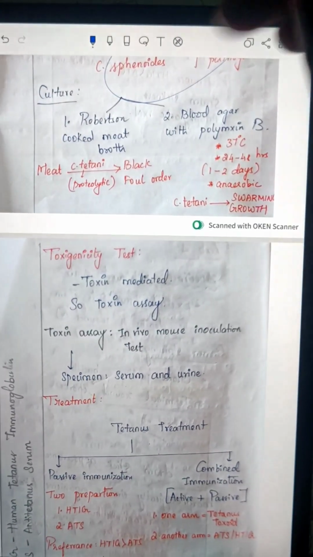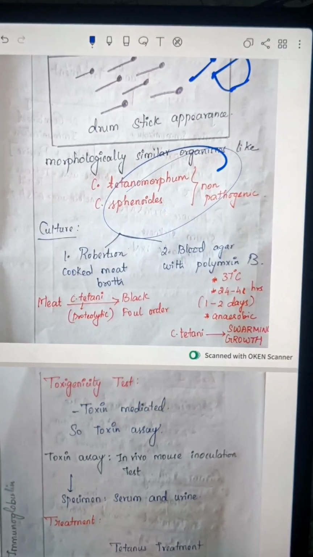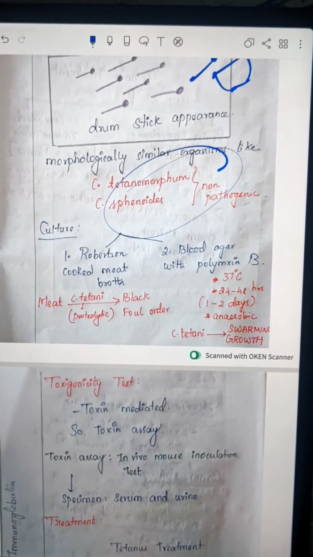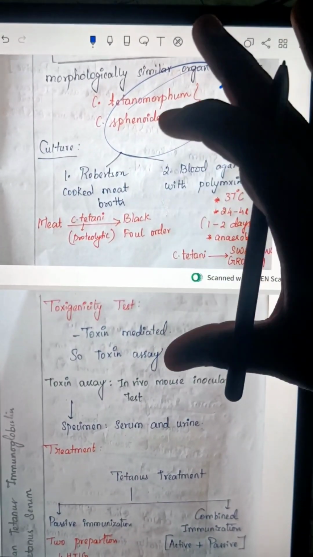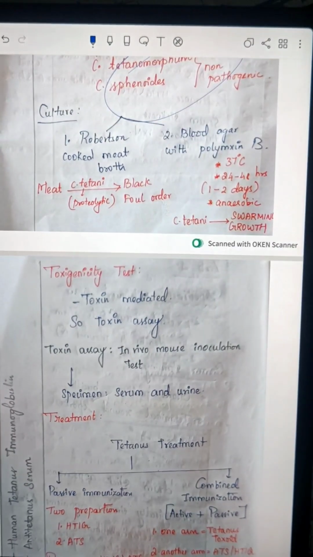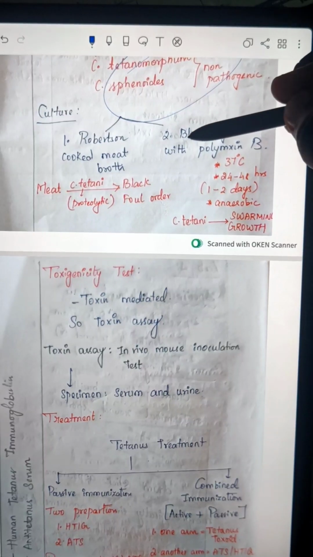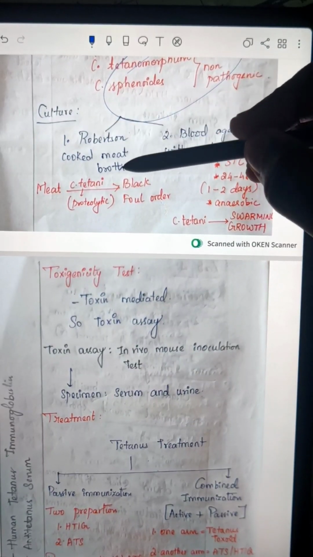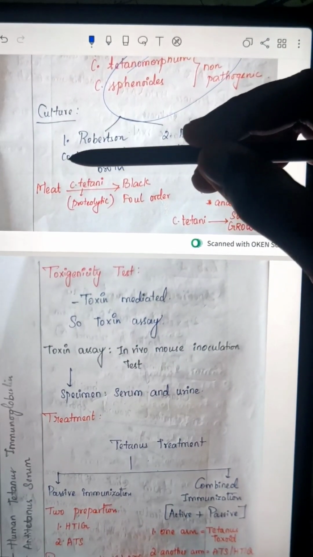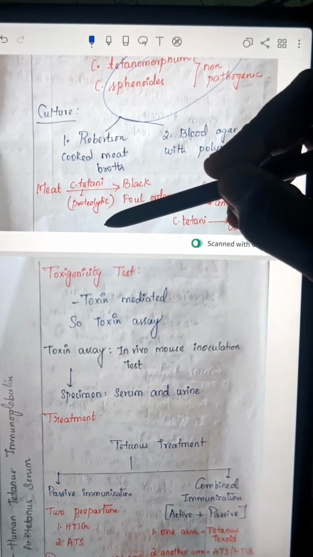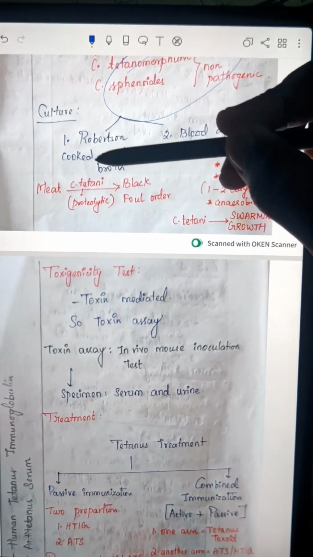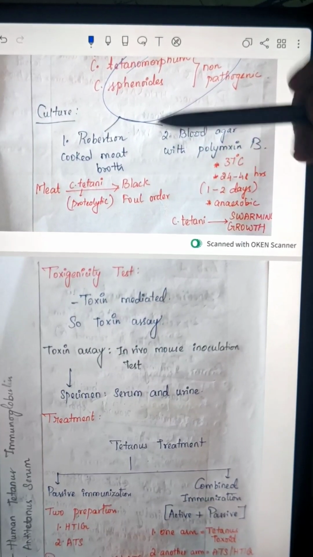Okay, we have taken the swab, extracted the organism, and we have to culture that, right? We are using two culture media, Robertson cooked meat broth and blood agar with polymyxin B. In Robertson cooked meat broth, meat is taken, and the Clostridium tetani, which is proteolytic in nature, causes proteolysis in meat and produces a black color and foul odor.